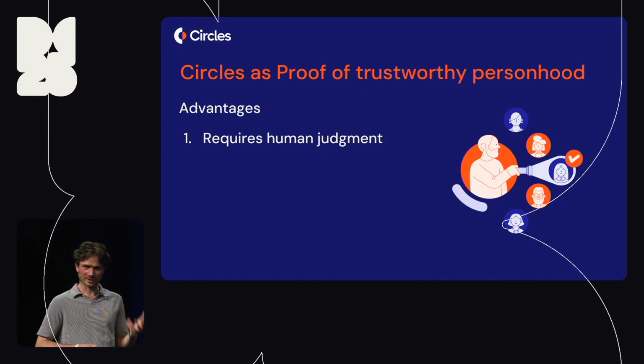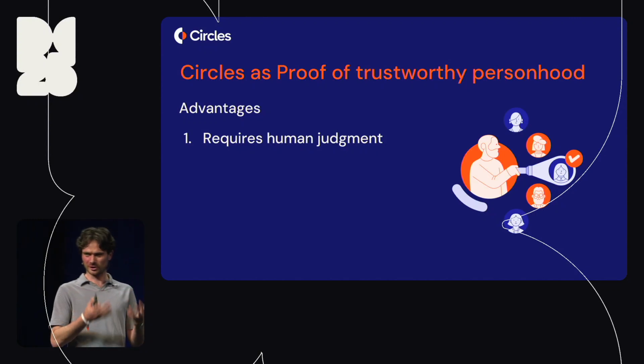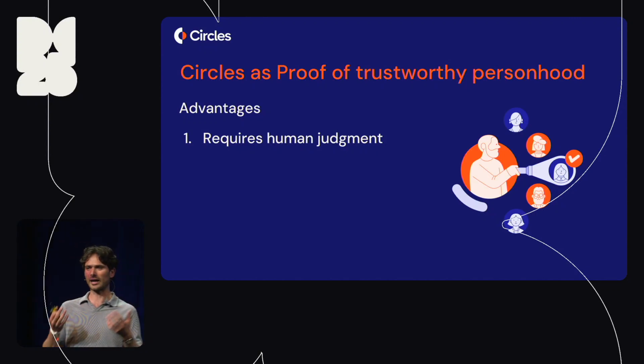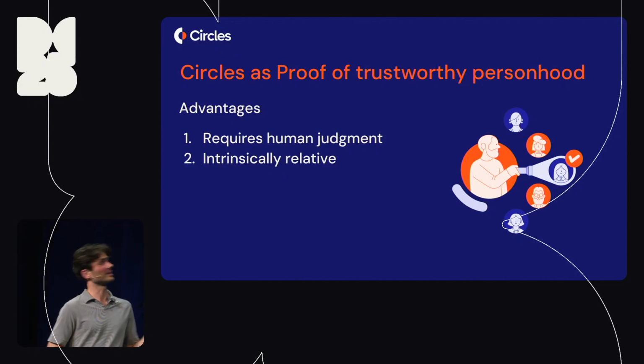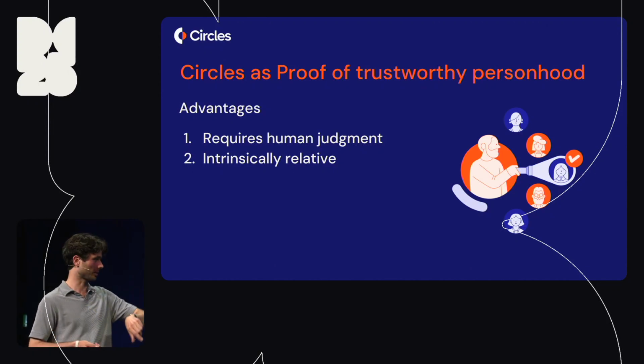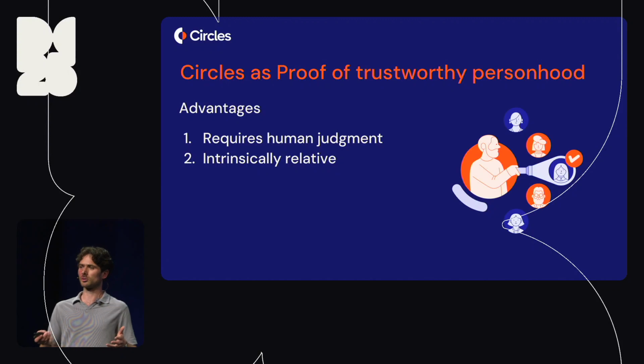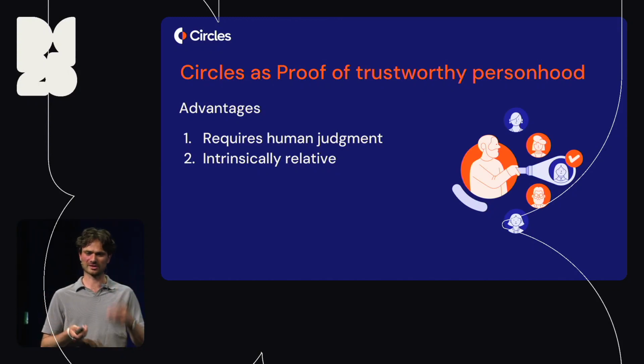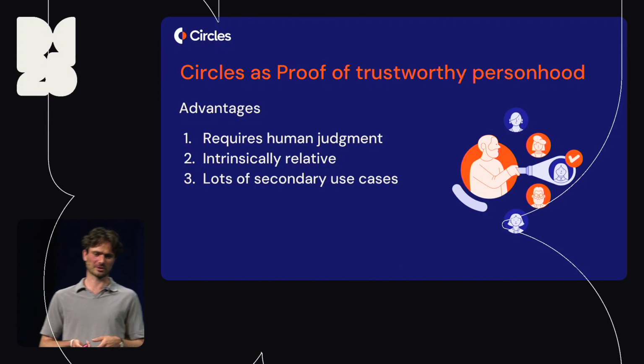That's exactly what a web of trust approach gives you, and that's not something an iris scan can even attempt to substitute. It's intrinsically relative, so the fact that different people have different understandings of what trustworthiness means isn't really a problem. It just means that you're going to be dealing with people who ideally share a similar idea of this fuzzy concept.